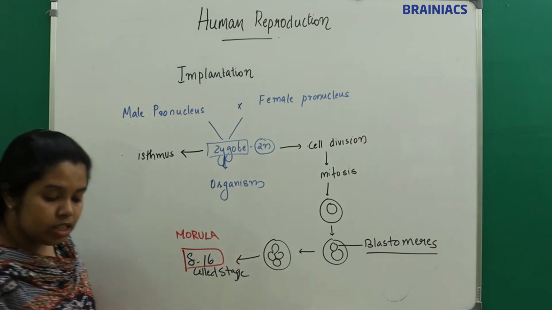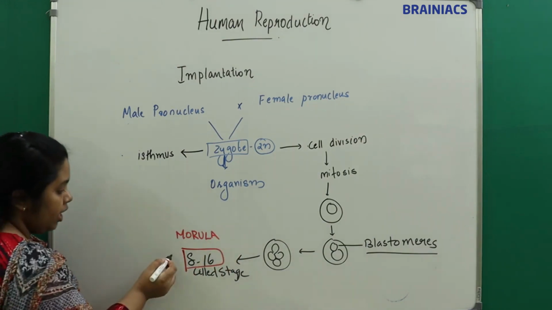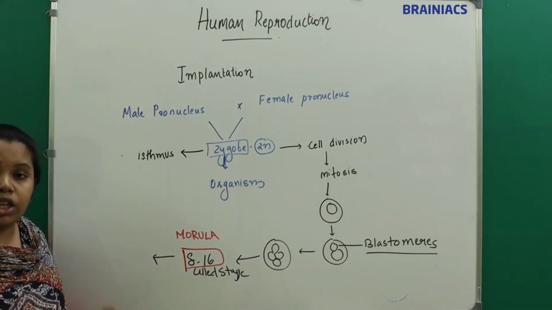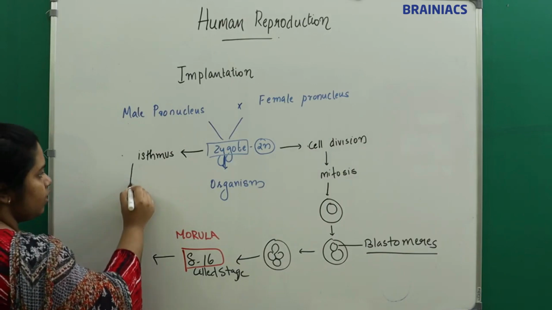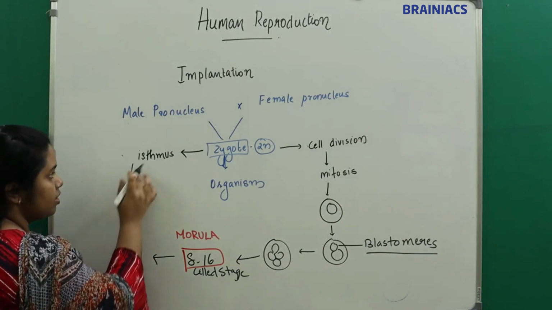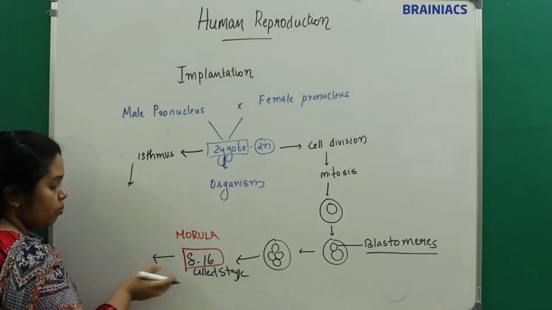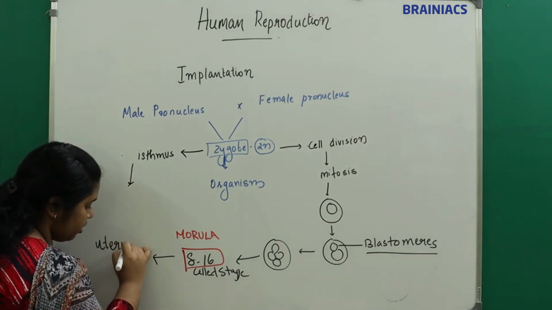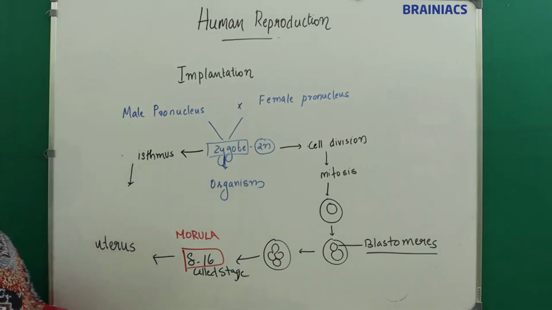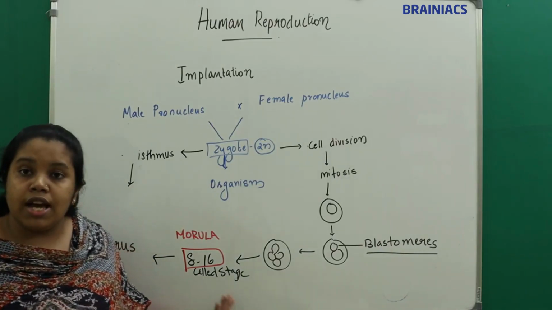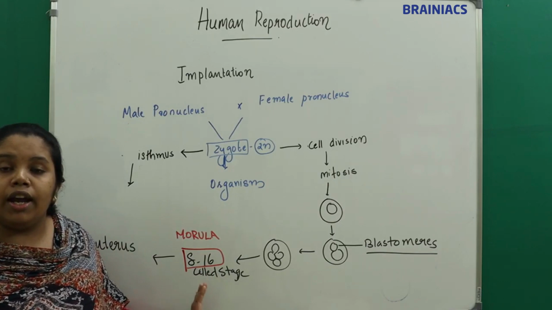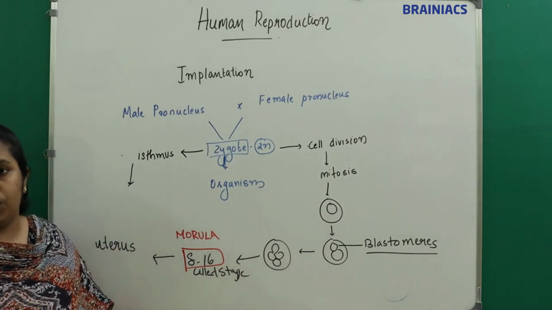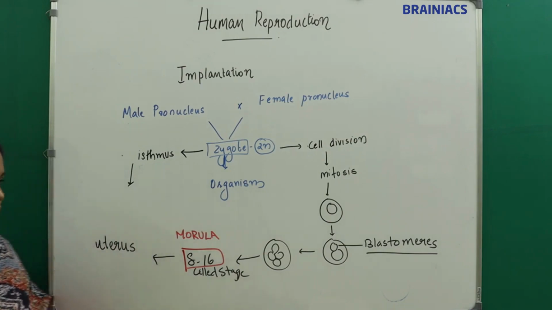And this morula will enter where? It will enter the uterine cavity, or the uterus. From the isthmus it will reach the uterus. And you know when this morula will reach the uterus? At the 4th day of fertilization, or after 4 days of fertilization. Understand?